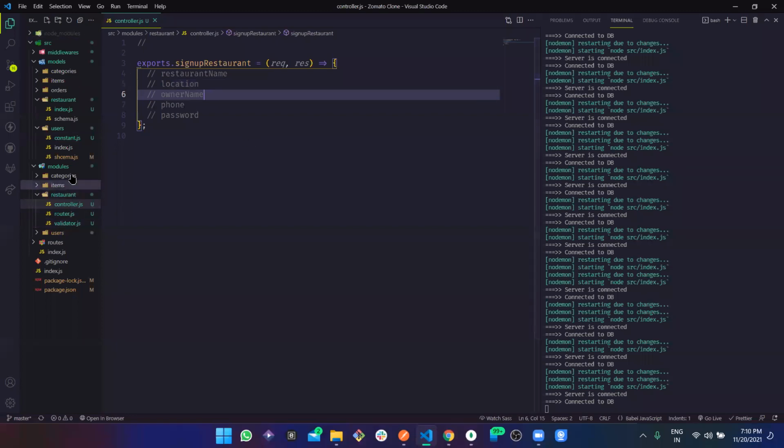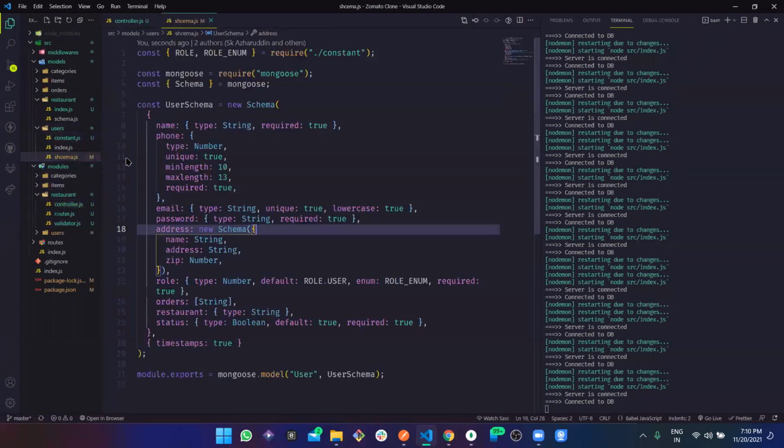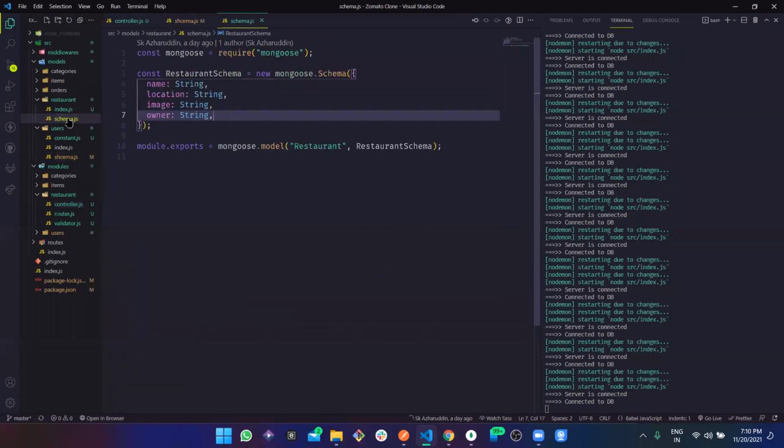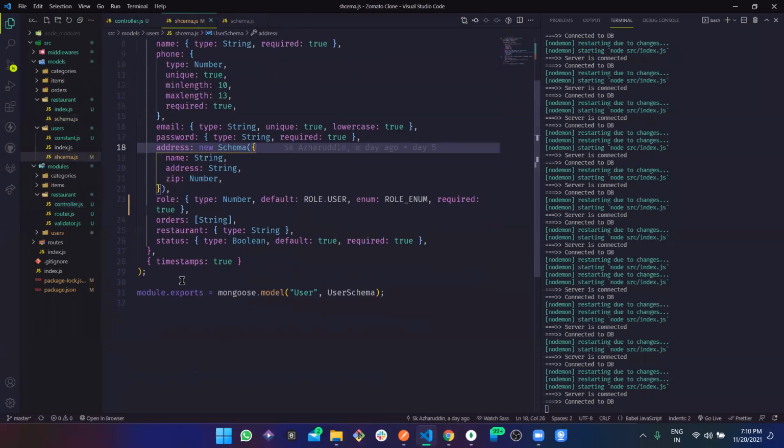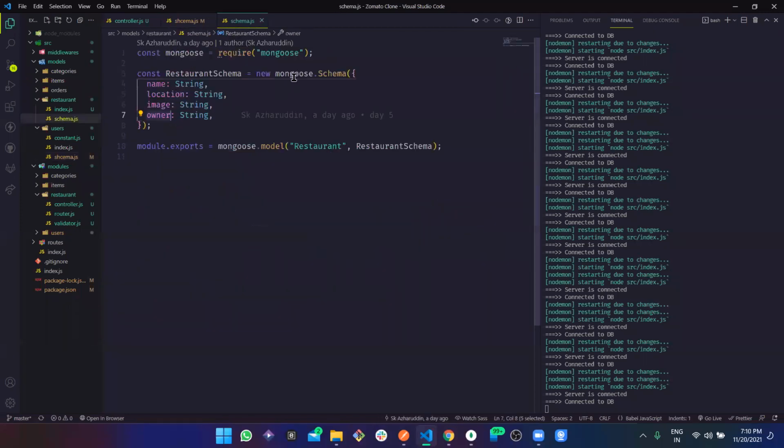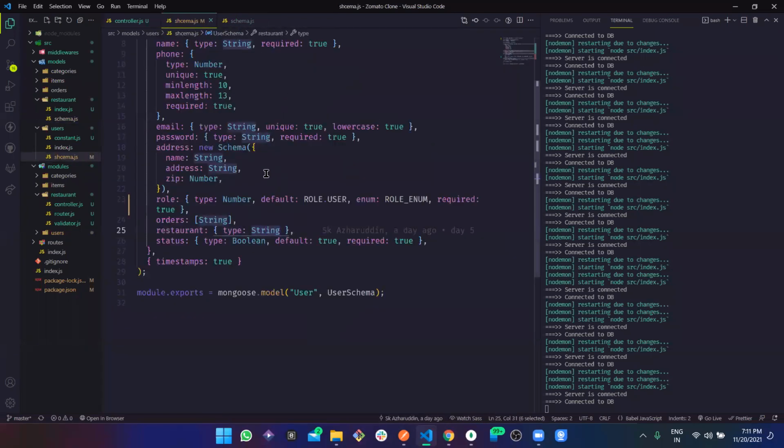If we see the user schema and the restaurant schema, there was something owner, and here there is something called restaurant. If the user is admin, that is, the restaurant user, then this user should have this string like the restaurant ID, right? And as I told, how we are connecting these two different documents is like this, we are going to link with object ID.